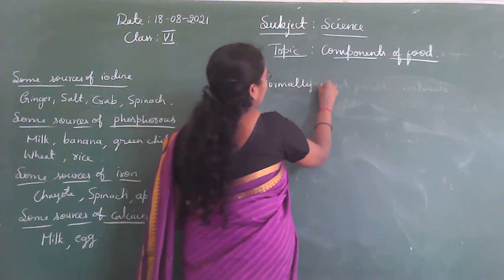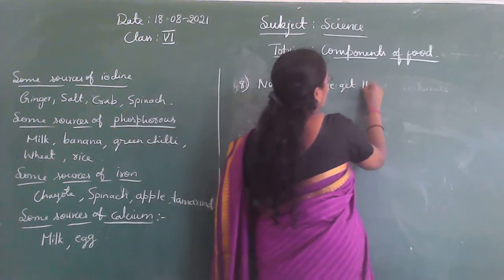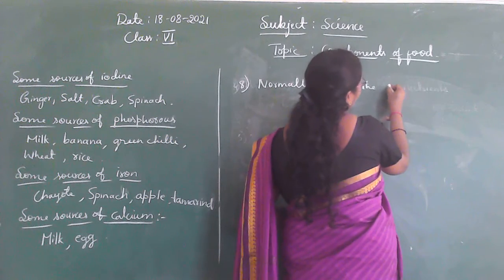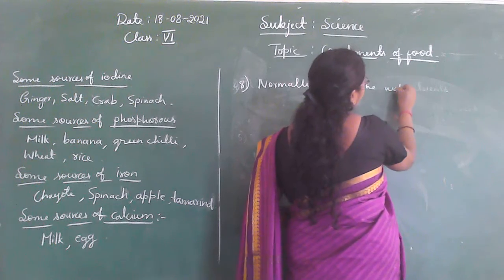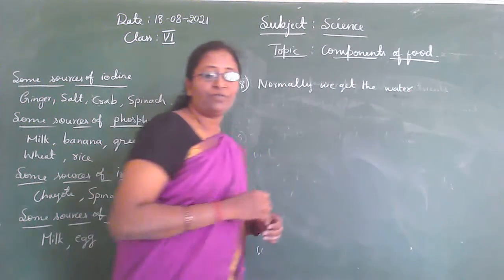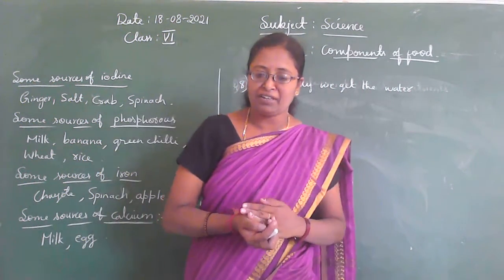Normally, our body gets the water from the liquids we drink, is it?